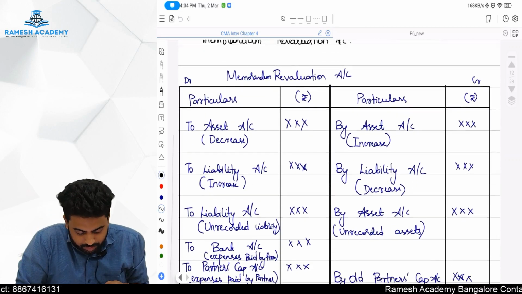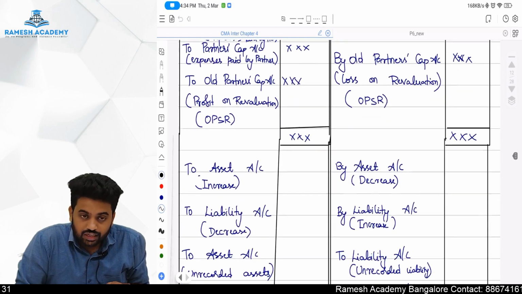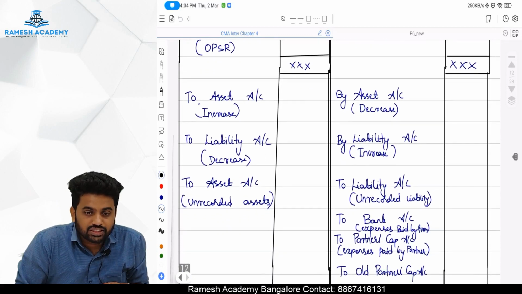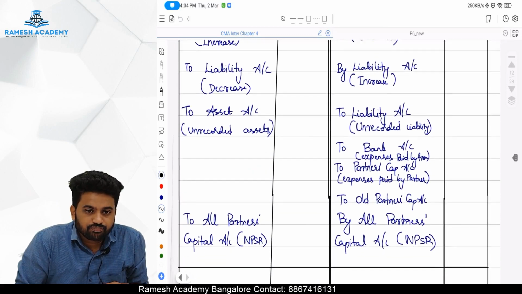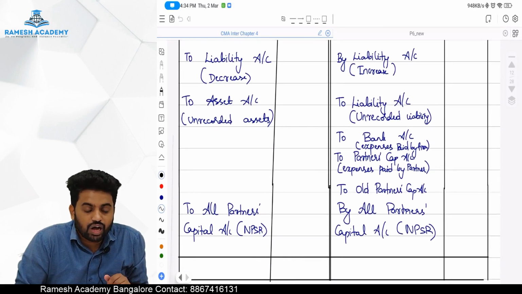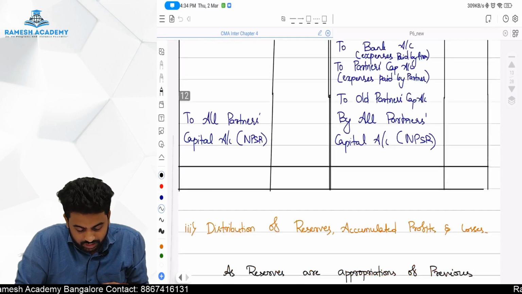You can see here memorandum revaluation like this. Later whatever increased, ulta, whatever credited will be brought here, whatever debited will go there, and the balance shall be recovered or given credit to all the partners in their new profit sharing ratio.